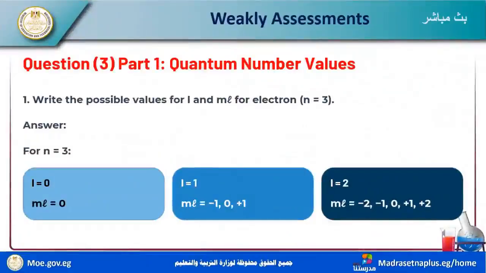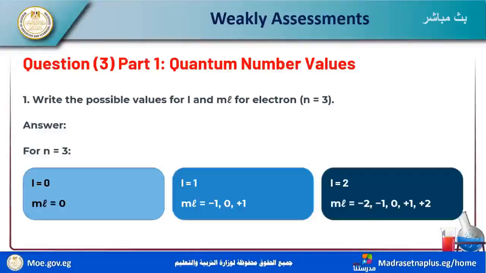Write possible values for l and ml for electrons with n equals 3. For n equals 3, l equals 0, 1, 2. This is the principal level n equal to 3.